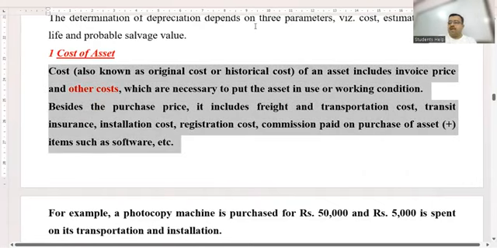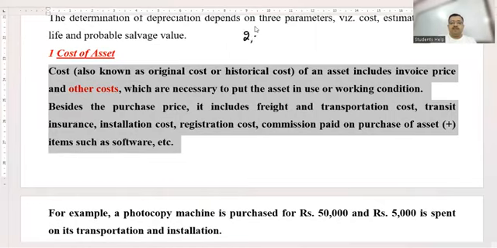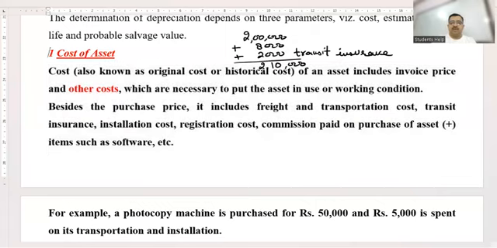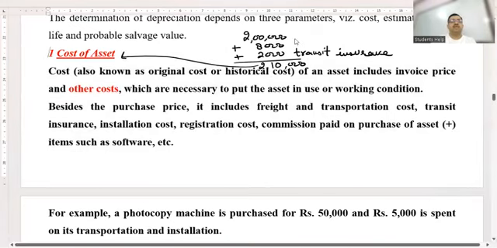If we have bought an asset, children, let us say worth rupees 2 lakh, and we spent rupees 8,000 on its transportation. 2,000 rupee इस asset को transport करने पे risk है. तो transportation company को हमने बोला please get this asset insured for us. रास्ते में अगर damage होता है तो insurance company will bear the loss. We are not going to bear the loss. So what is 2 lakh plus 8,000 plus 2,000 children? 2 lakh 10,000. This 210 children is called as the original cost of the asset.